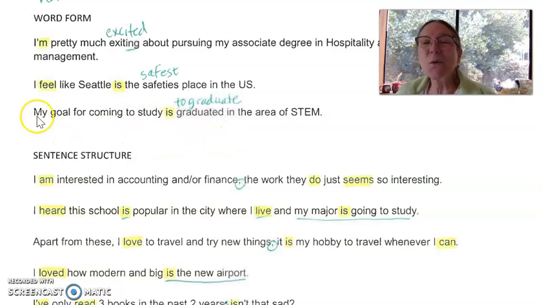Now, last one for word forms. My goal for coming to study is to graduate in the area of STEM. You could put this infinitive phrase, right? To graduate in the area of STEM, or you can put graduating in the area of STEM. Either infinitive or gerund phrase works great there. All right, we're almost done.